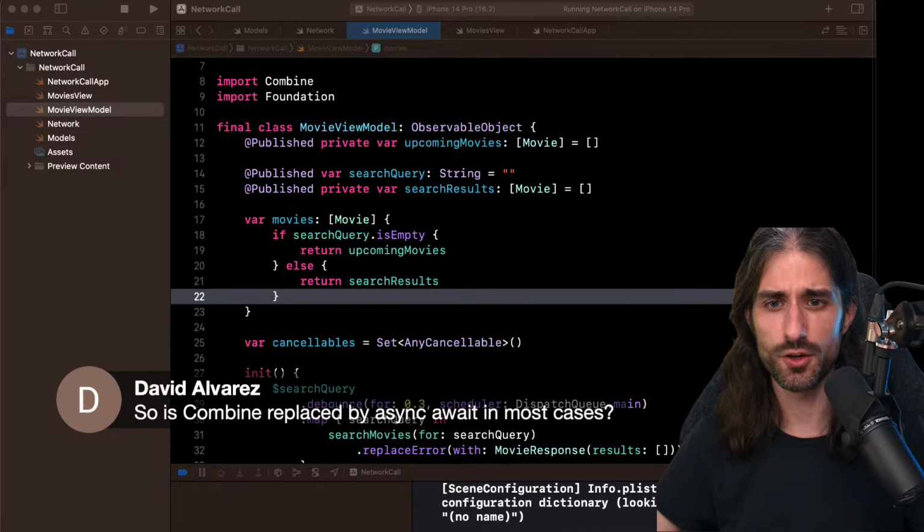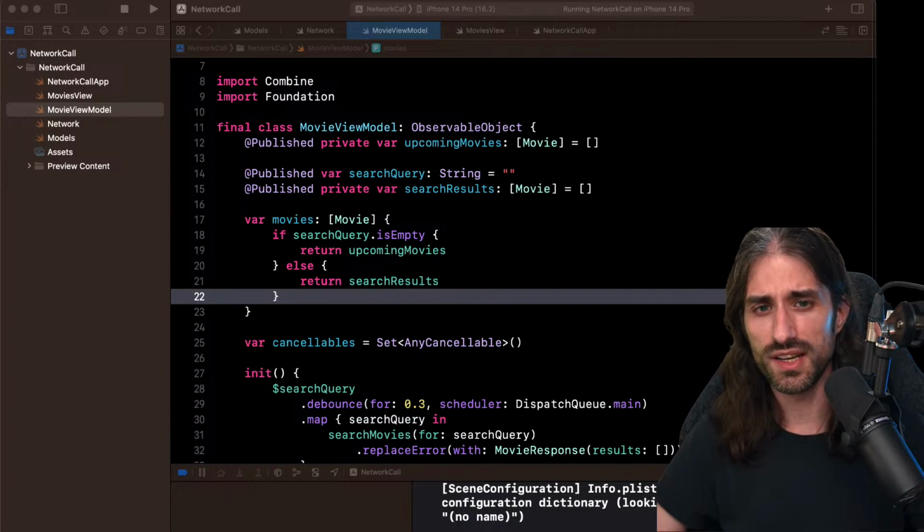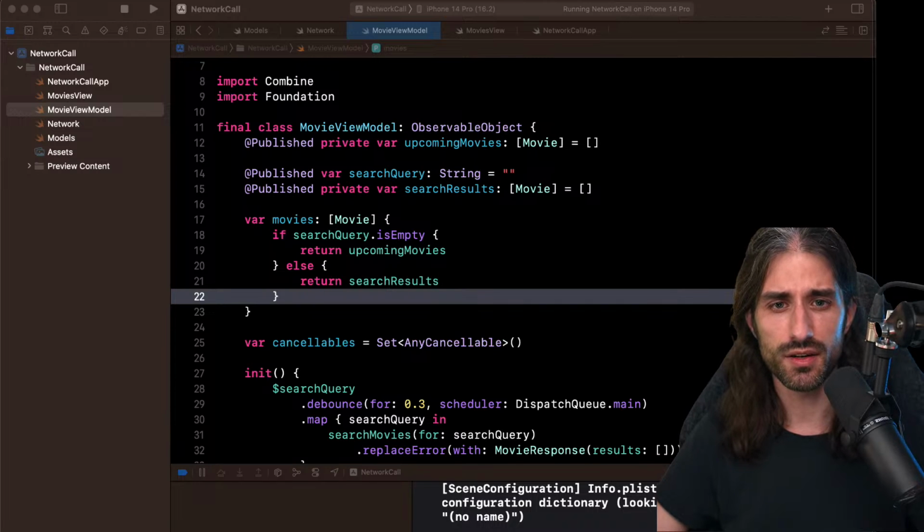So is Combine replaced by async await in most cases? In simple cases, yes. The code I wrote here in Combine will be so much easier to write using async await. And I think I'm showing it in the SwiftUI training course. So for this kind of code, it will be better to use async await. It's when we get into some more complex code that Combine can have a better value.